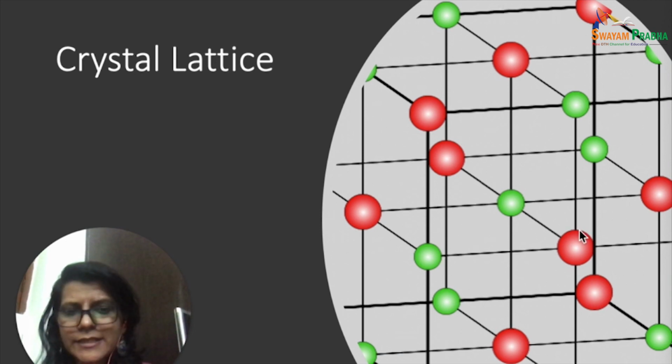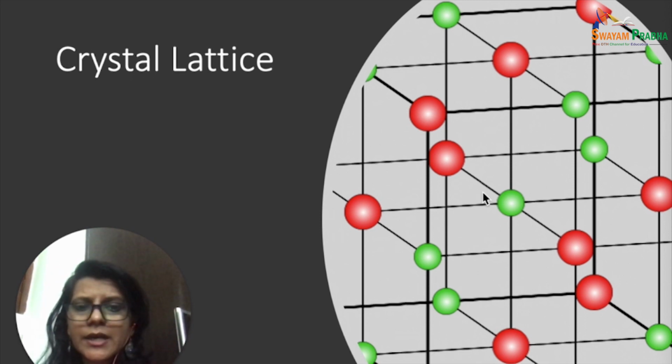The idea of a lattice, the crystal lattice, was developed from the internal regularity of a crystal structure. So this is a crystal structure. Lattice is defined as an arrangement of geometrical points in a definite pattern in space. A highly ordered three-dimensional structure formed by atoms, molecules, or ions is called a crystal lattice. If the constituents of a crystal are denoted by points, then a lattice may be regarded as an infinite set of points repeated regularly through the space.